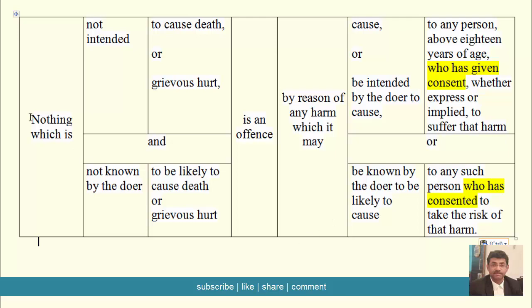Just to revise, let us read the section completely once again. Nothing which is not intended to cause death or grievous hurt, and which is not known by the doer to be likely to cause death or grievous hurt, is an offense by reason of any harm which it may cause or be intended by the doer to cause to any person above 18 years of age who has given consent, whether express or implied, to suffer that harm, or by reason of any harm which it may be known by the doer to be likely to cause to any such person who has consented to take the risk of that harm.